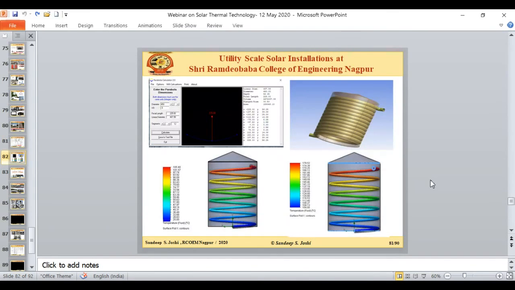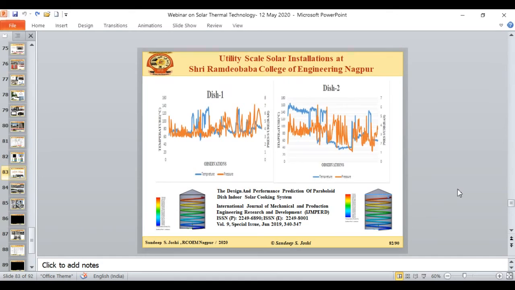In design, very first we went with the parabolic tracer. With the help of that, the parabolic dish collectors were designed, and we could find the focal point of the collector. Then different combinations of receiver design and CFD simulation were carried out. Once the system was installed, we went for an IoT-enabled performance analysis and monitoring system, where we could find out the performance of both dish 1 and dish 2 at the receiver point. You can see the blue color is the temperature.